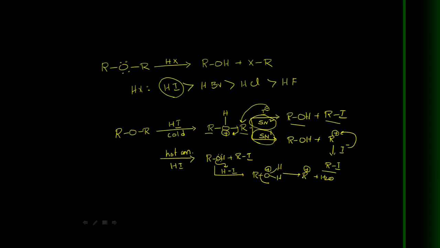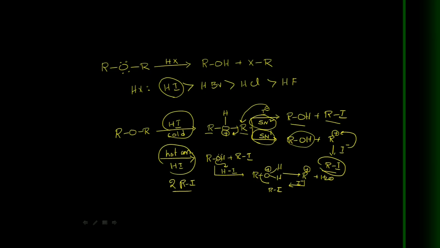Now this R plus is attacked by I minus, so alkyl iodide is the product. That means with hot concentrated HI, we can get 2 moles of alkyl iodide. With cold HI, we get 1 mole of alkyl iodide and 1 mole of alcohol, either by SN1 or SN2 mechanism. You get the same products: one is alcohol, one is alkyl iodide.